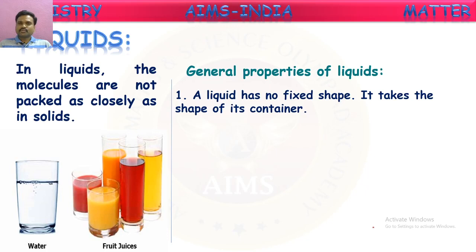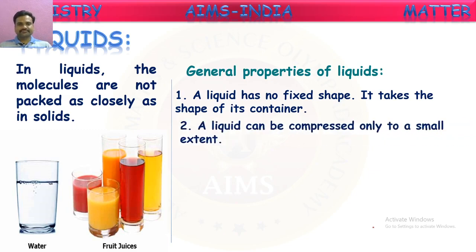A liquid has no fixed shape. It takes the shape of its container. Yes, solids have a fixed shape, but liquids do not have any fixed shape. They will take the shape of the container in which they are poured. If you take water in a glass, the water will acquire the shape of the glass. If you pour the same water into a bowl, the water will take the shape of that bowl. So liquids do not have any fixed shape. They take the shape of the container.